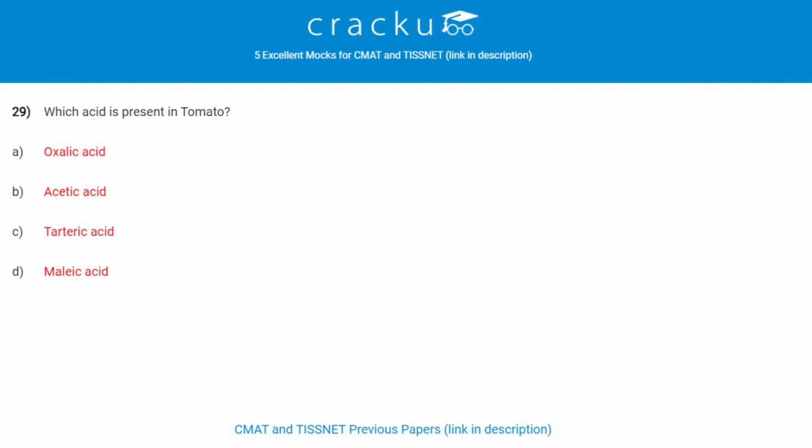Next question. Which acid is present in tomato? Oxalic acid is present in tomato. Acetic acid is present in vinegar. Tartaric acid is present in grapes. And malic acid is present in apples.